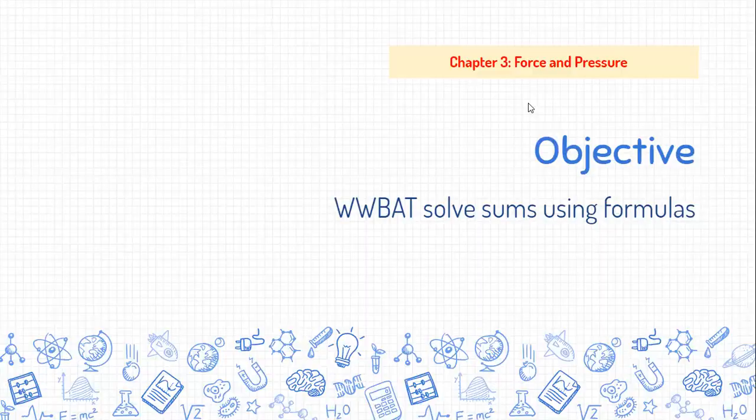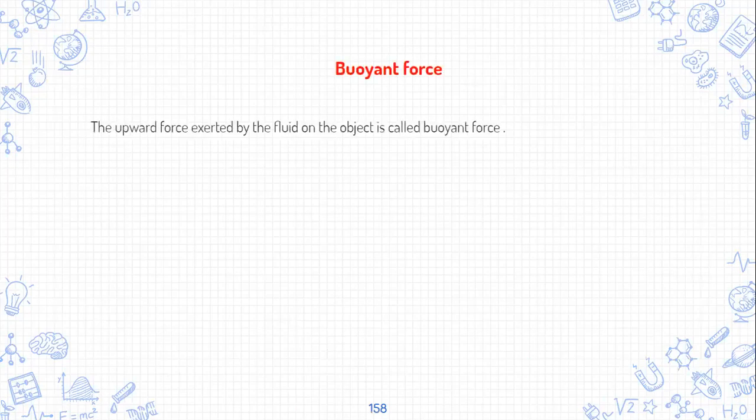So to do a quick revision, what we did in the previous classes, we have studied about force, we have studied about what are contact forces, non-contact forces, we have studied about balanced and unbalanced forces. Then we saw about pressure and relation with area. Then we saw what is atmospheric pressure. In the last class, we saw what is buoyant force.